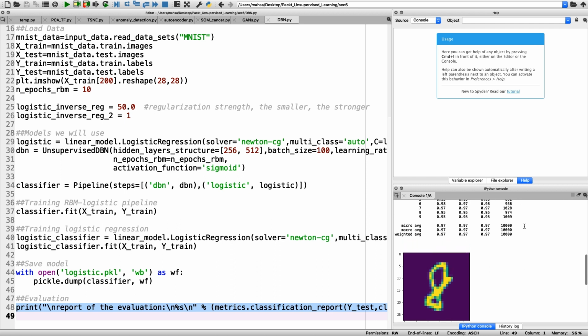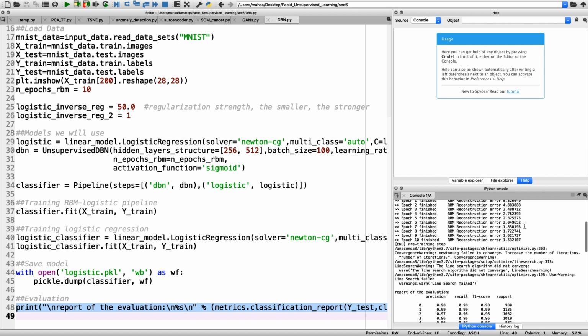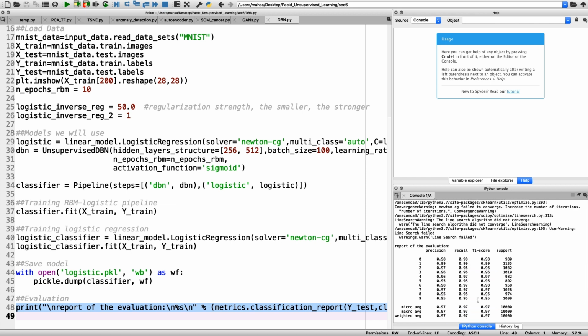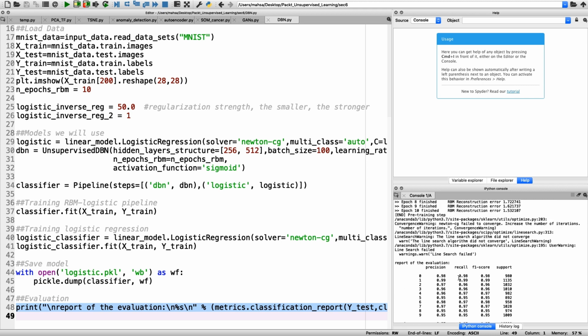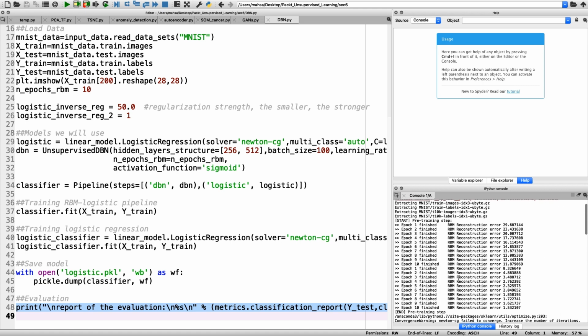So here you can see the results and the evaluation metrics that are used here. The precision, for example. And here you can see that in each epoch we have the error, and as we are going through more and more epochs, we can see that the error is just decreasing. So if we increase the number of the epochs, most probably we would get more accurate results.